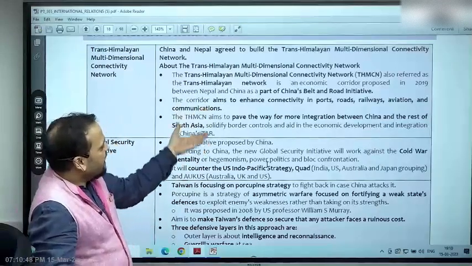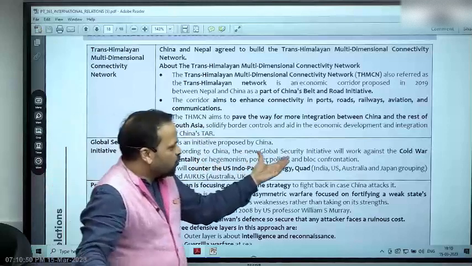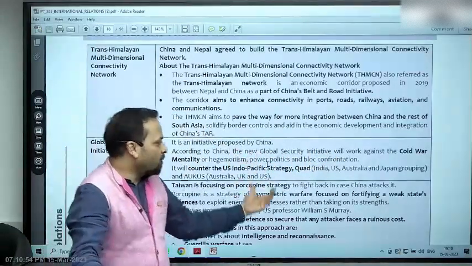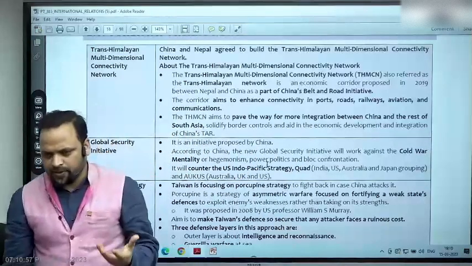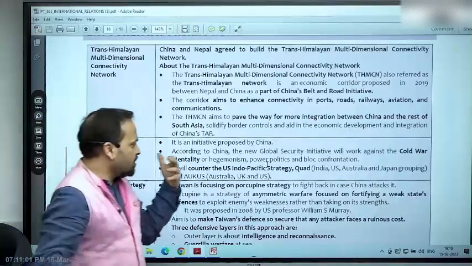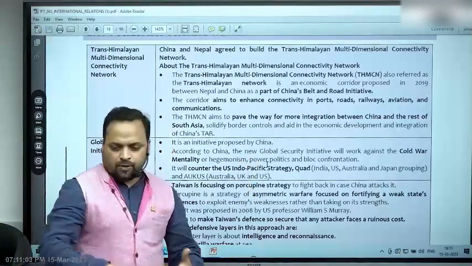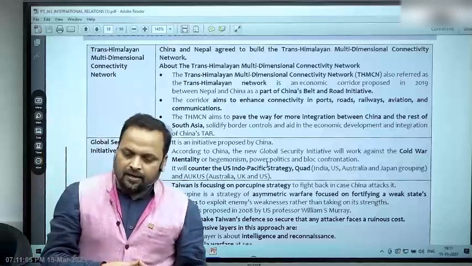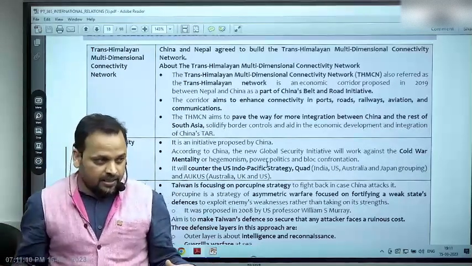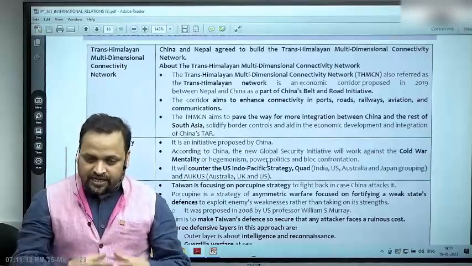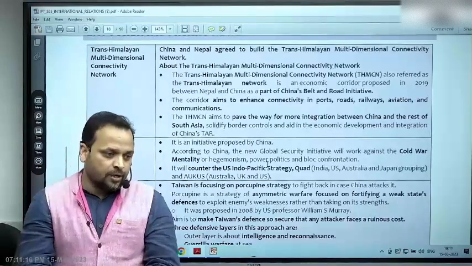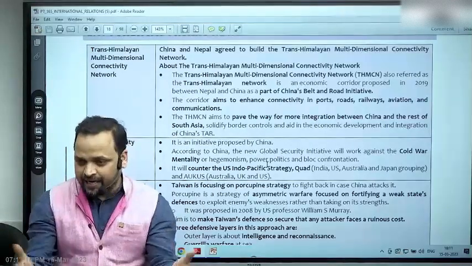तो ये क्या आइडिया है भैया? According to China, new global security initiative will work against the Cold War military hegemonism, power politics, bloc confrontation, जो मैंने आपको बताया, the older traditional West-centric concentration. It will also counter US Indo-Pacific strategy, Quad. So basically, China views Quad or terms Quad as the Asian NATO, all right, and it views Indo-Pacific as a divisive term being used by US to sow dissension, divide within Asian countries.